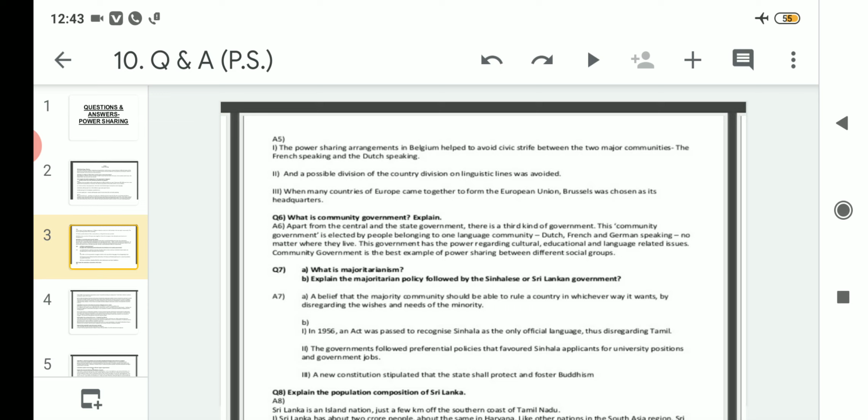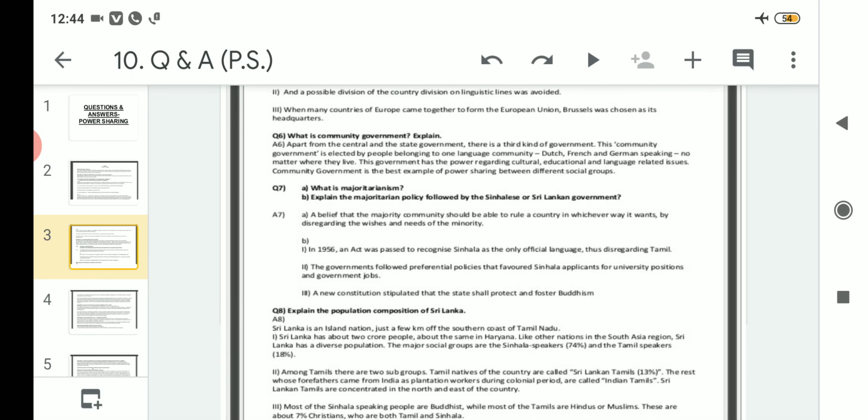After that, question number 7, what is majoritarianism? Explain the majoritarian policy followed by the Sinhala or Sri Lankan government. Here it will be Sinhala, S-I-N-H-A-L-A, Sinhala or Sri Lankan government. So about the first part, what is majoritarianism?